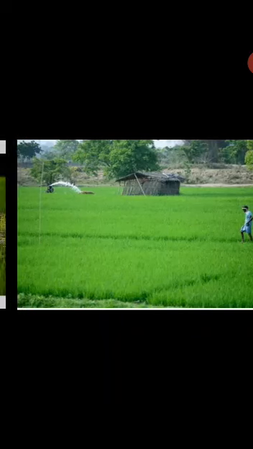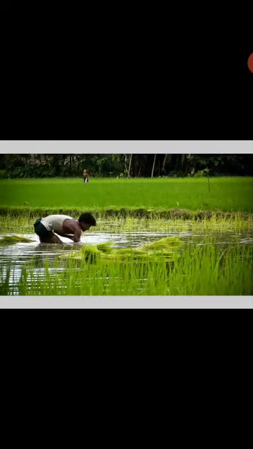The main features of agriculture found in India are: subsistence agriculture is practiced. That is, the farmer's family consumes the entire produce for his own family. Land holdings in India are generally small due to inheritance laws. That is, the land which belongs to the father is divided among his sons and daughters.